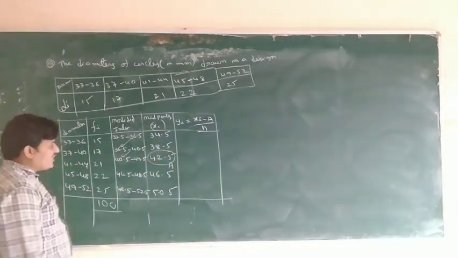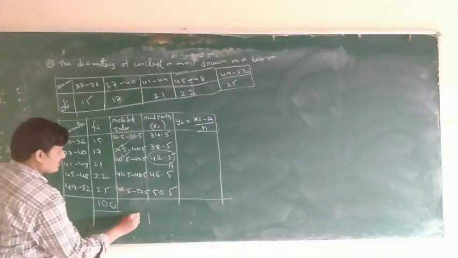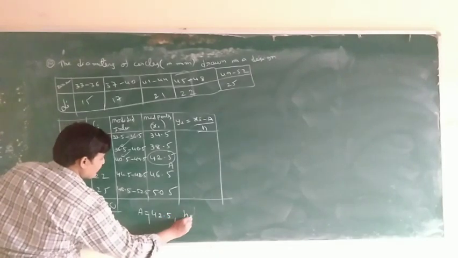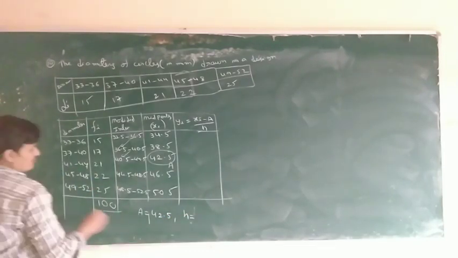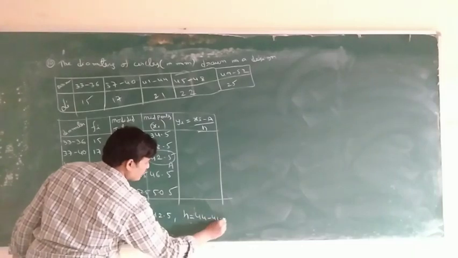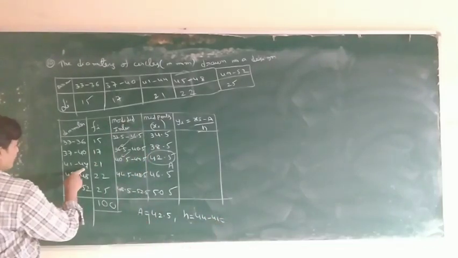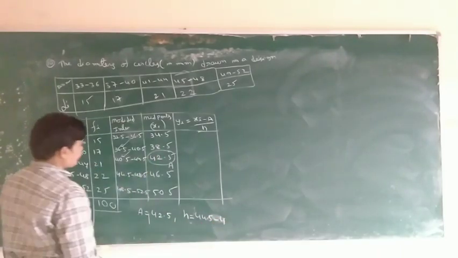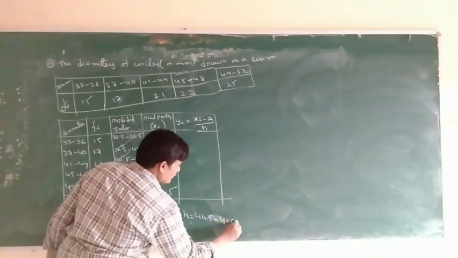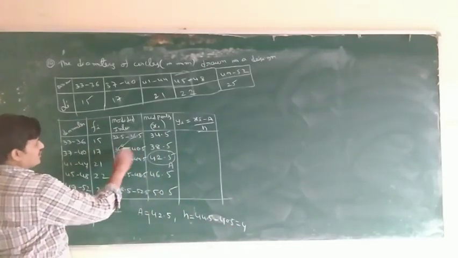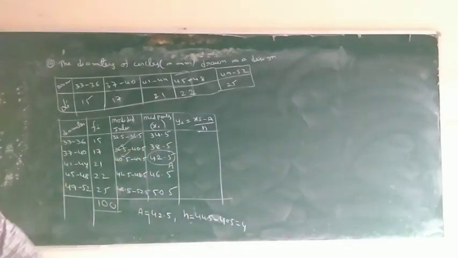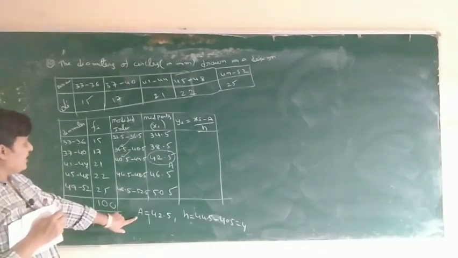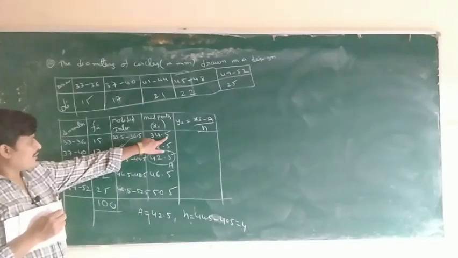A is equal to 42.5, and h is the difference: 44.5 minus 40.5 is equal to 4. Each interval difference, h is equal to 4. So 42.5 minus a, 34.5.